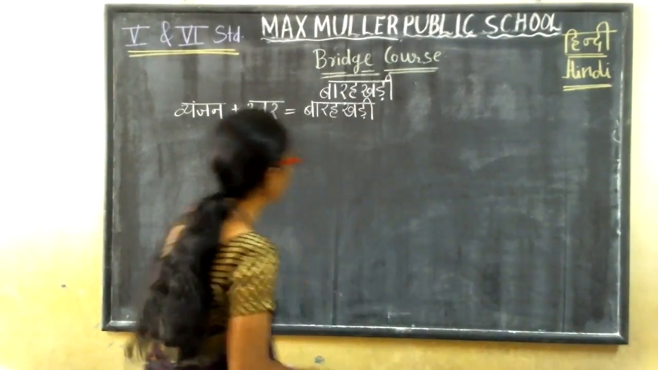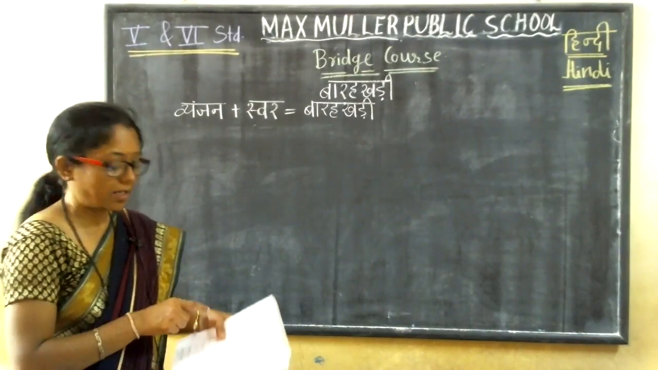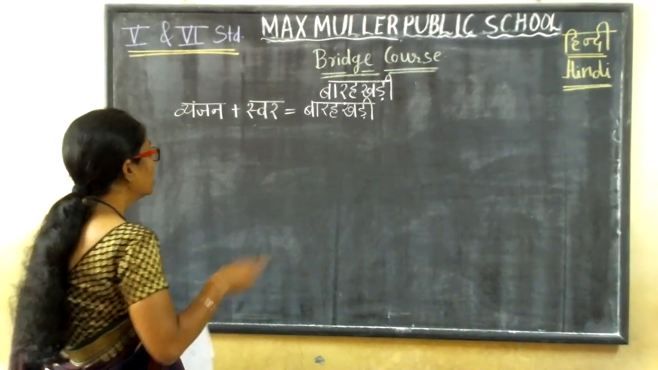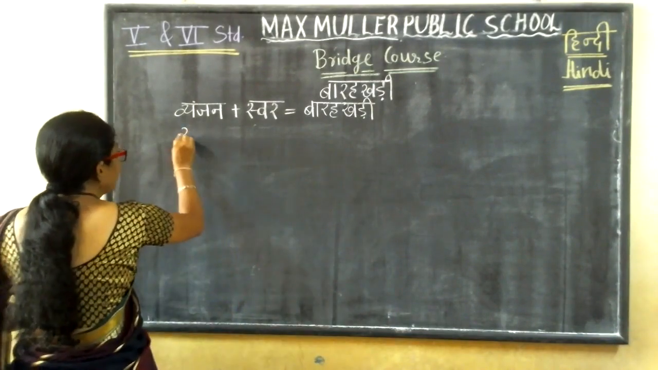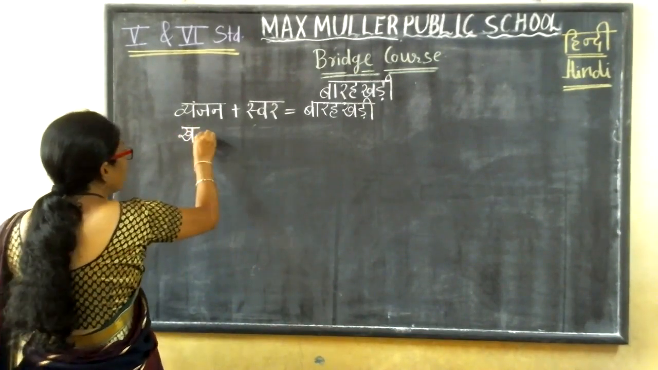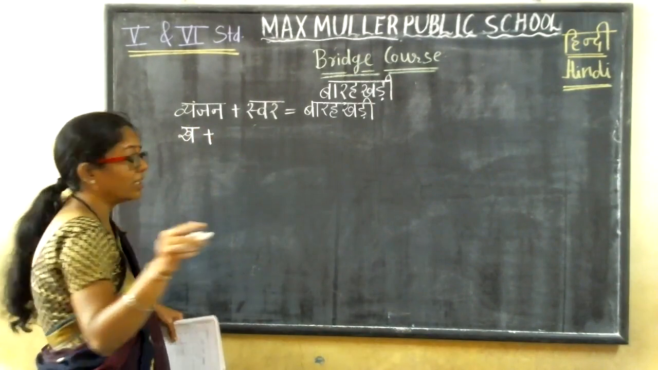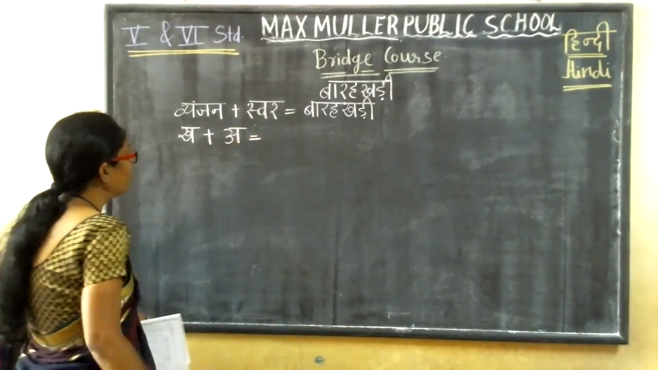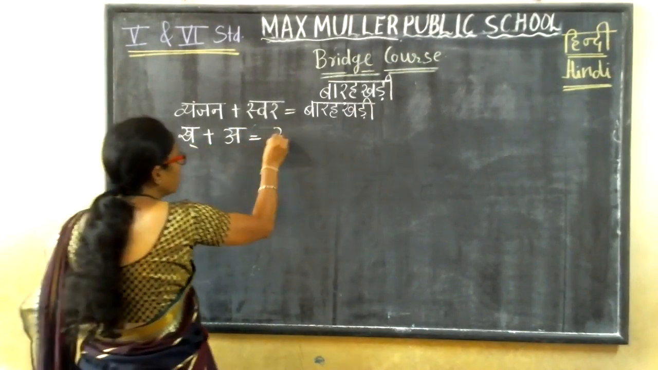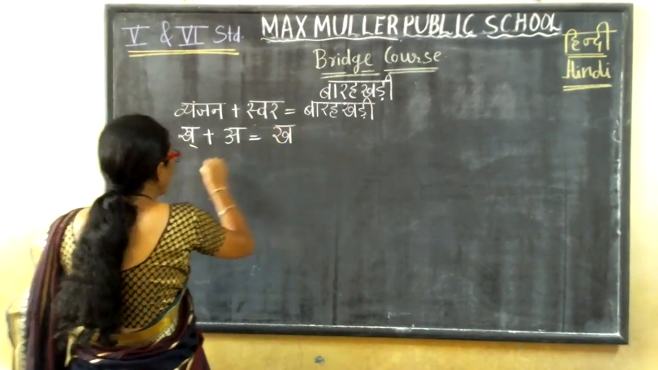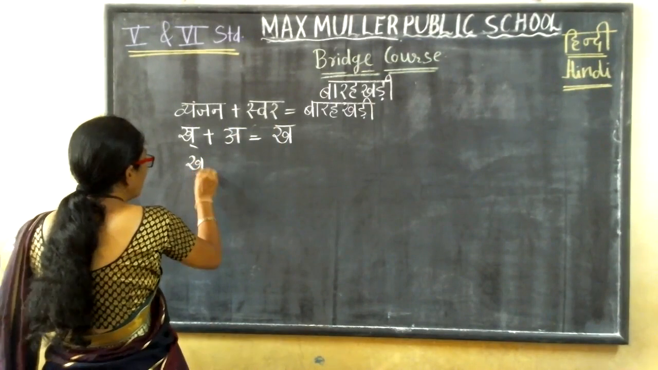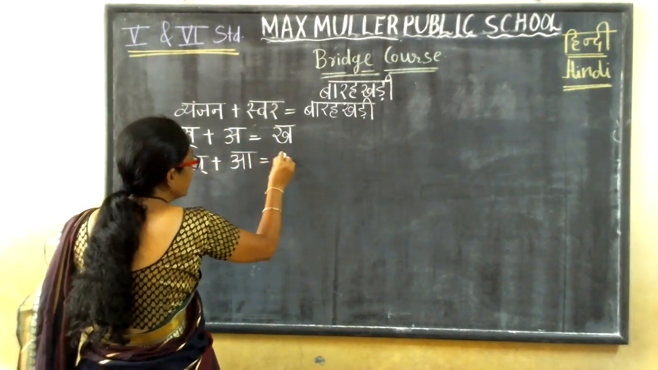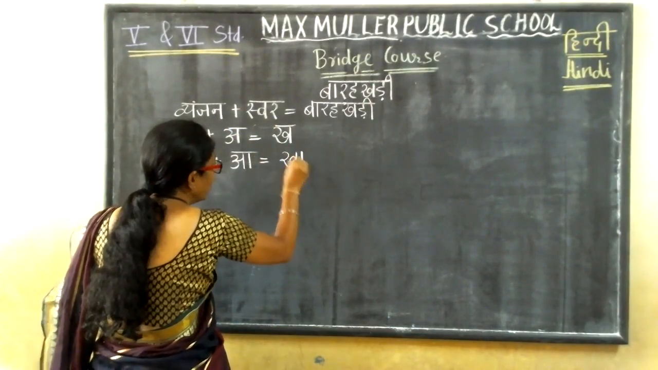So now, in the same way, if you write kha barakhri, then you will get the barakhri of kha. See, now you have to tell me, if you are writing kha and adding a vyanjan, now I will not write the matra here. You have to tell me directly, kha half plus a. What will you get, children? Kha.